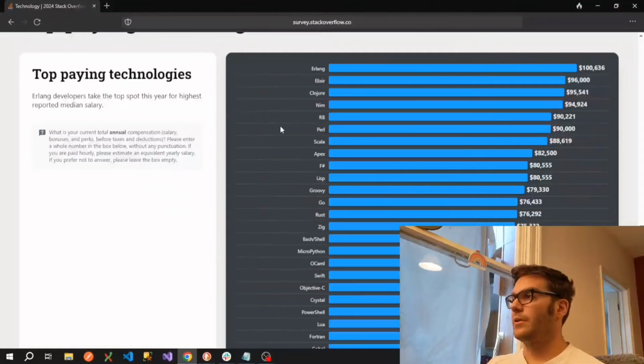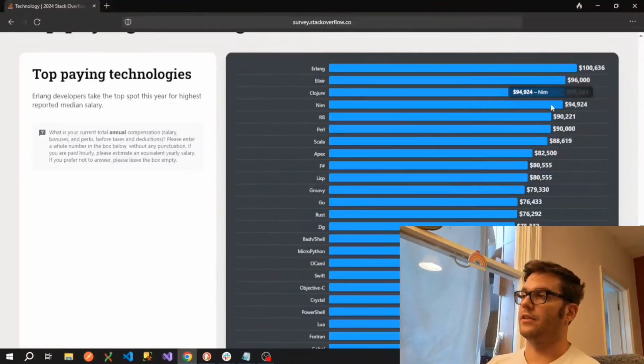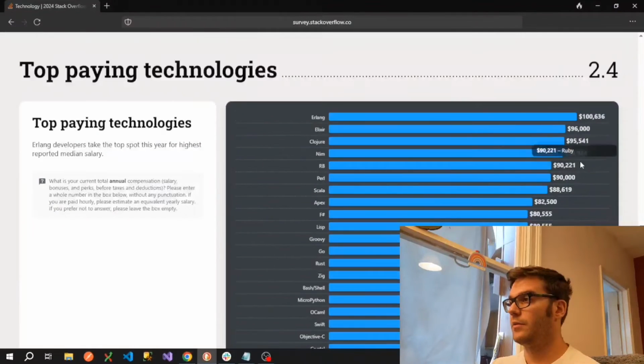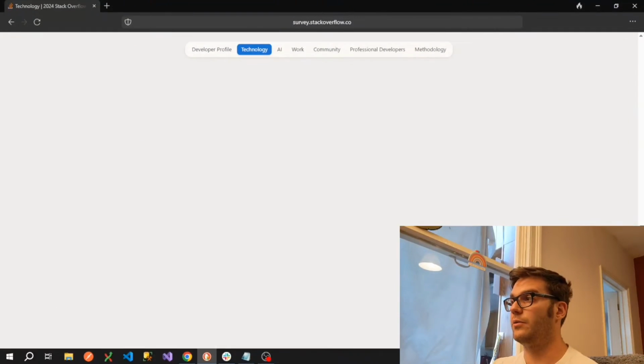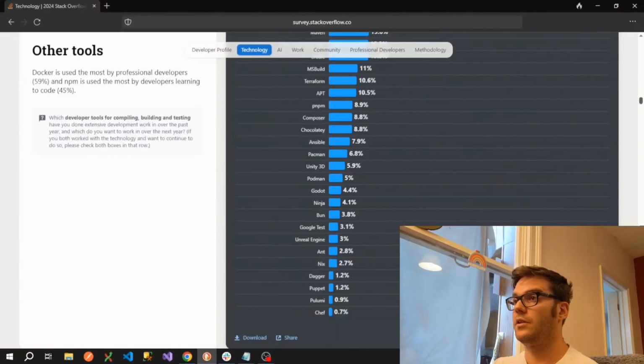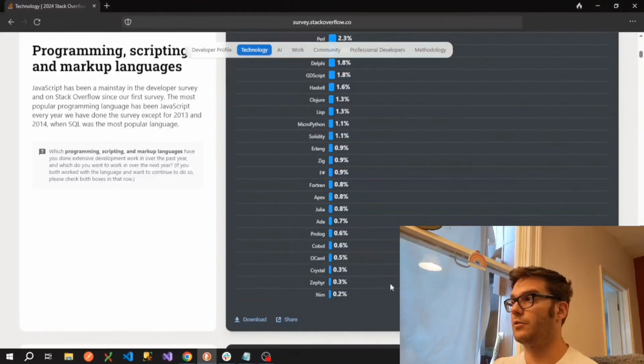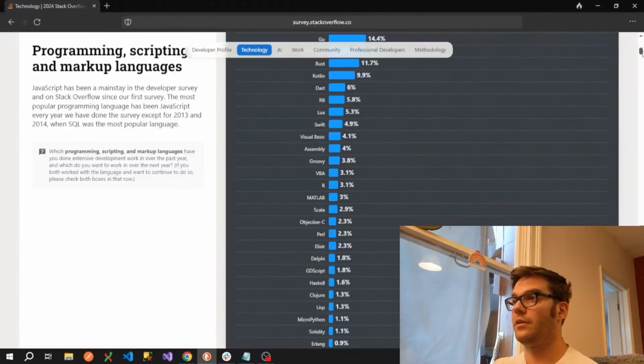world of Lisp. Now interestingly, fourth in the list is Nim. So Nim compiles to C, C++, JavaScript. So Nim is statically typed, which basically means the variables are known at compile time. Unlike something like JavaScript, where you don't actually know what the type is. So even though this is fourth in the list, paying an average salary of $94,000 a year, if we actually go all the way back up to our technologies, programming, scripting, and markup languages, we can see Nim was at the very bottom at 0.2%.